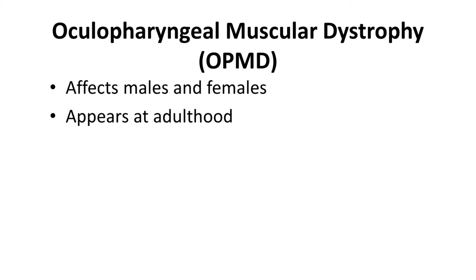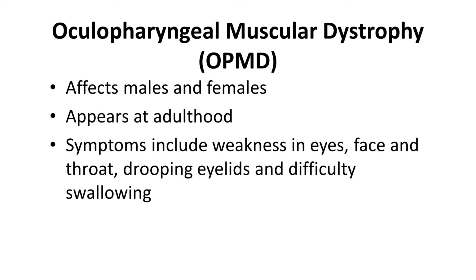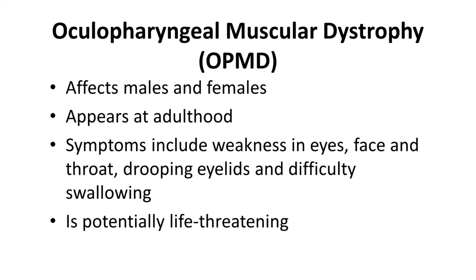Finally, there's oculopharyngeal muscular dystrophy, which affects males and females. This condition appears at adulthood, and symptoms include weakness in the eyes, face, and throat, as well as drooping eyelids and difficulty swallowing. For this reason, oculopharyngeal muscular dystrophy is potentially life-threatening, but the condition itself isn't usually life-threatening.